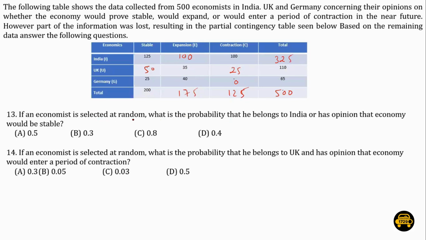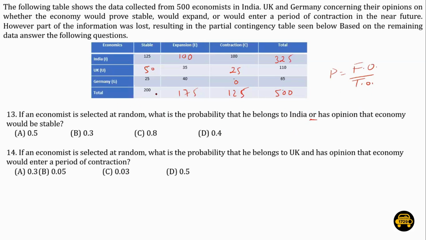So if an economist is selected at random, what is the probability that he belongs to India or has the opinion that the economy would be stable? Now, here we are asked that if we randomly select any economist, what is the probability that he belongs to India or has the opinion that the economy would be stable? Since or is written here, we have to consider both cases. The formula for probability is basically favorable outcomes upon total outcomes. So in this case, a favorable outcome will come even if the economist is from India, or even if he is not from India, he is saying that the economy will be stable.